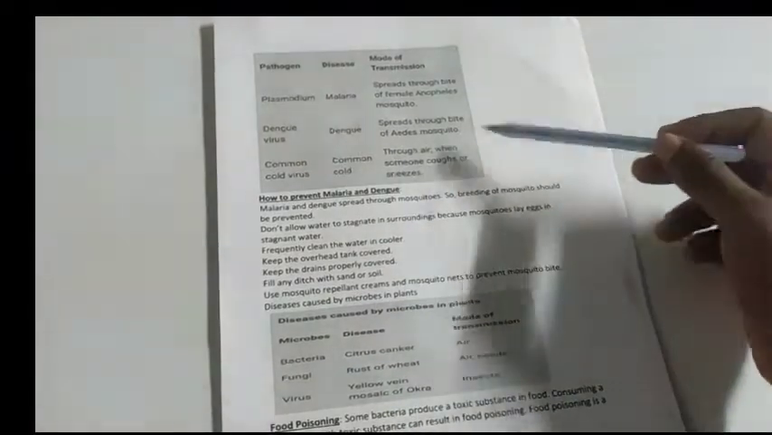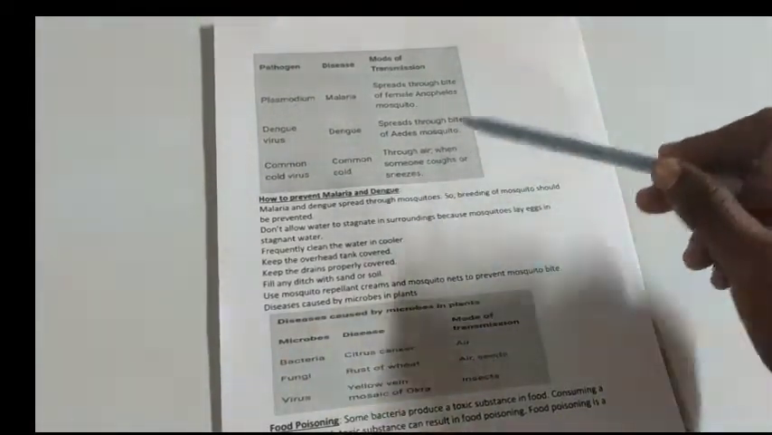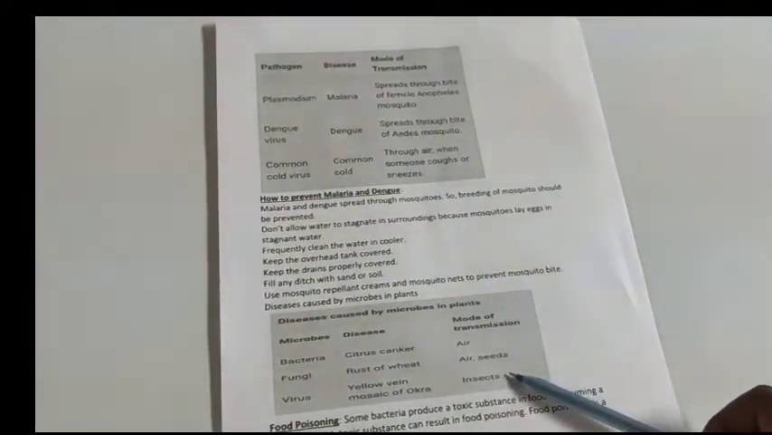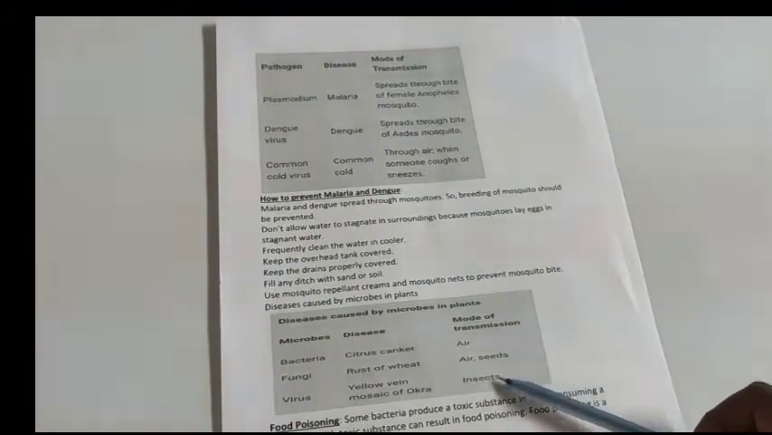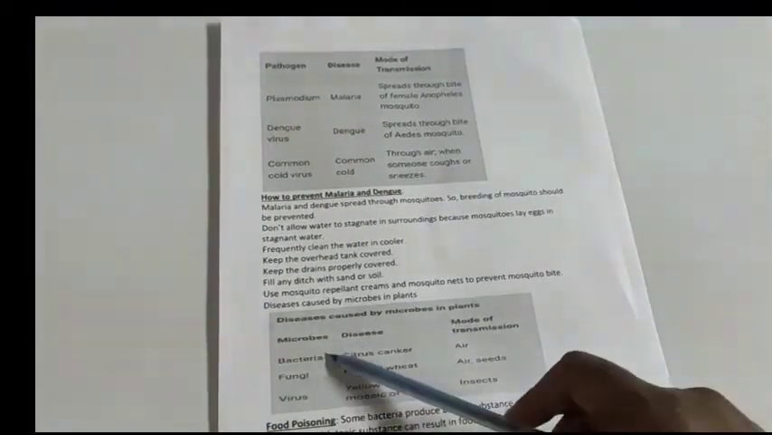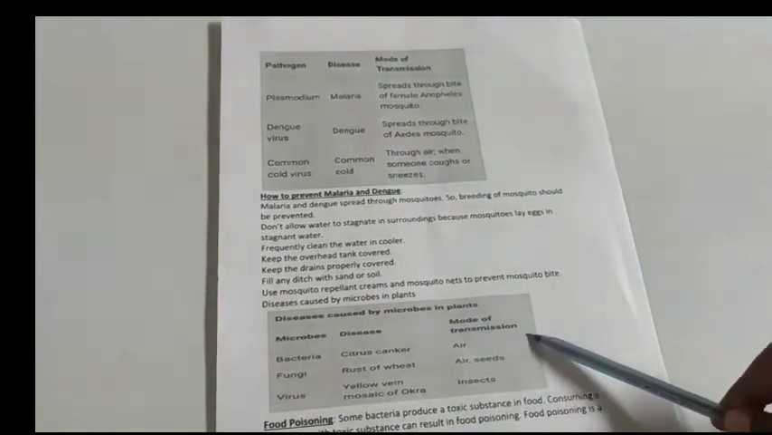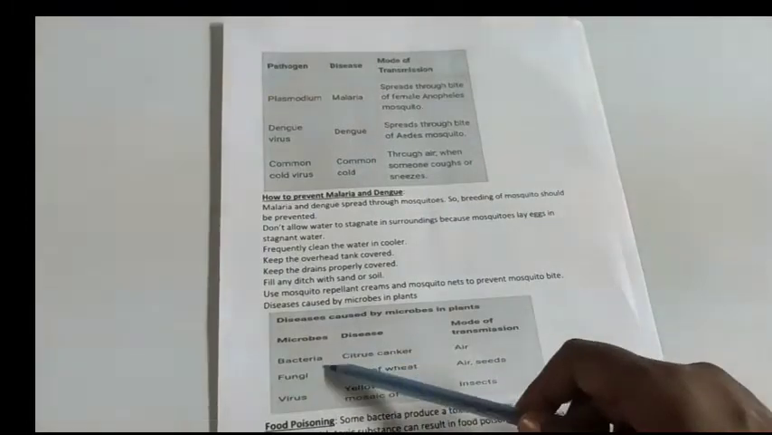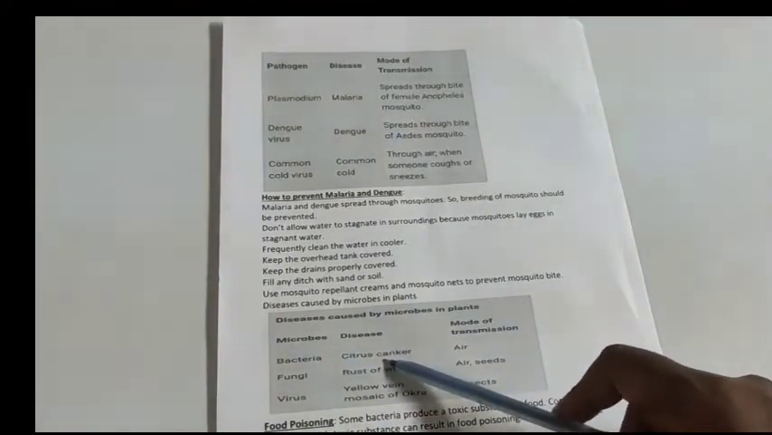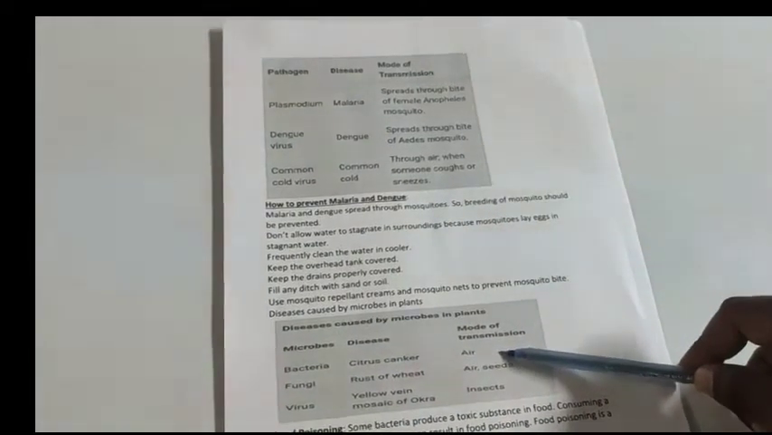So these are some of the diseases caused by microorganisms in humans. Now let's see some of the diseases caused by microorganisms in plants. Again I have a table: microorganism, disease caused by the microorganism, and mode of transmission. I will take bacteria first. Bacteria cause diseases like citrus canker, and the mode of transmission is by air.